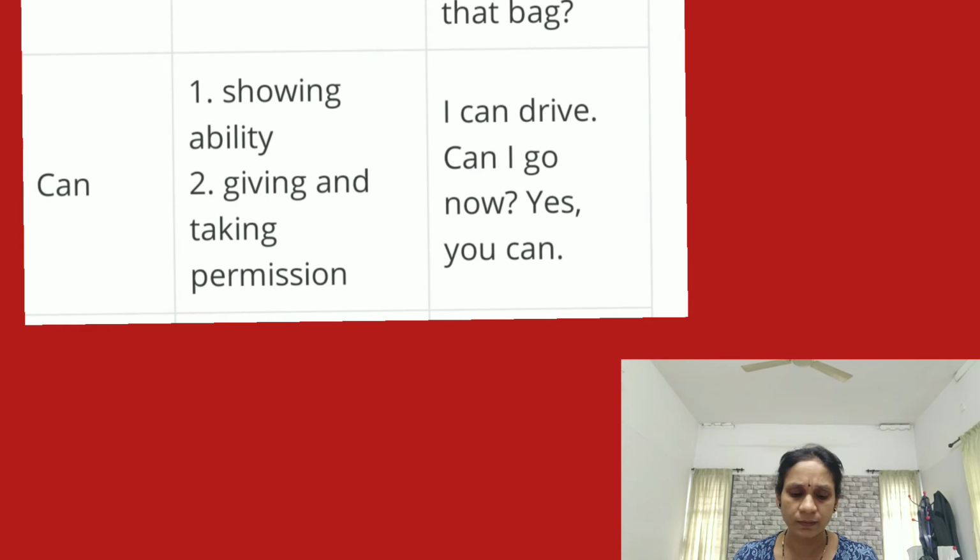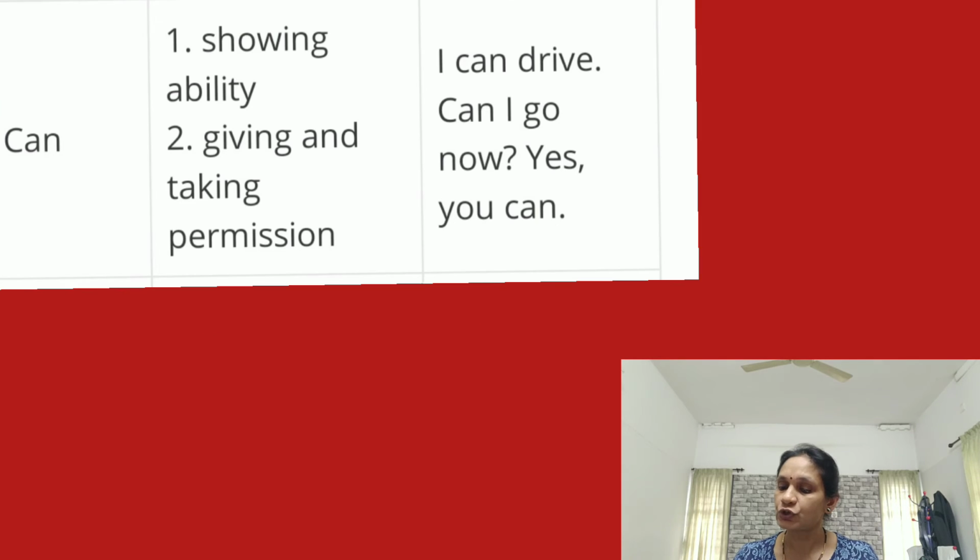The next one, can. Showing ability. The function of can is showing ability. I can drive. Okay. The next function, giving and taking permission. Can I go now? Yes, you can. Like that, to take permission we can use the modal auxiliary word can.